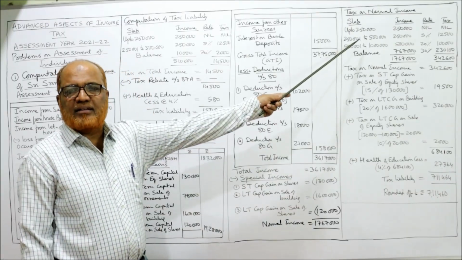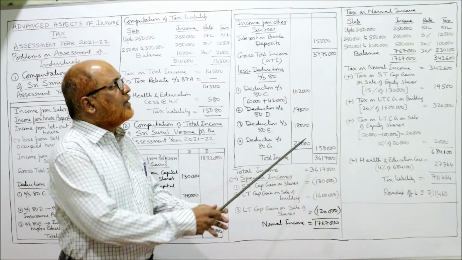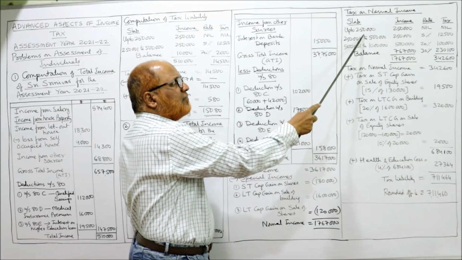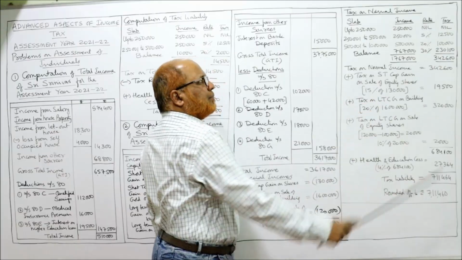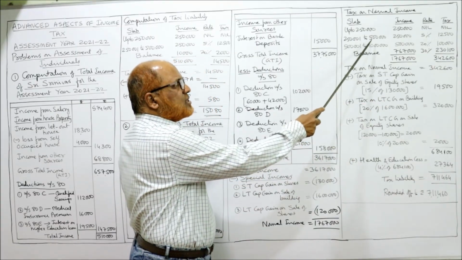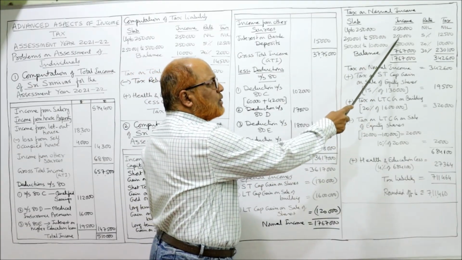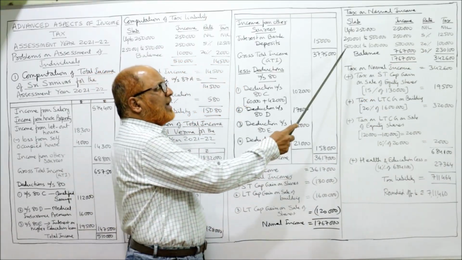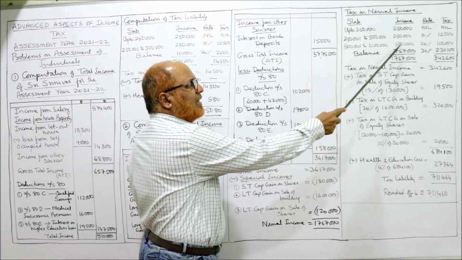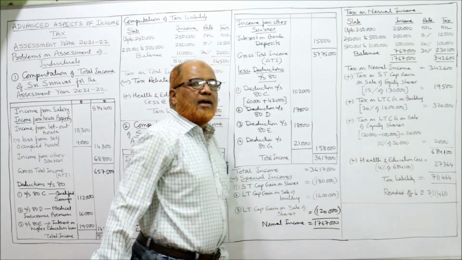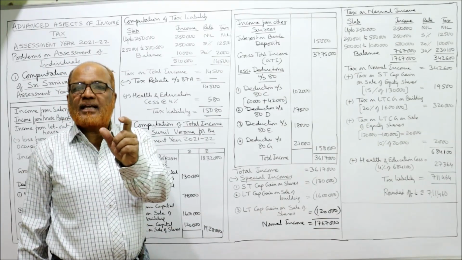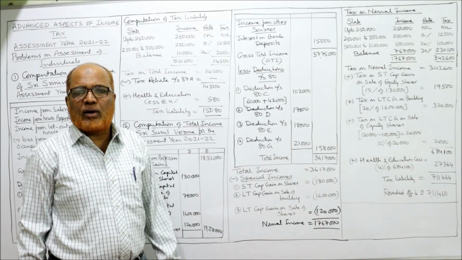So first we calculate the tax on normal income. Tax on normal income, slab rates: up to 2,50,000 income, nil. Second slab, 2,50,000 to 5 lakh, income is 2,50,000, 5%, 12,500. The third slab is 5 lakh to 10 lakh, 5 lakh is the income, 20%. Excess over 10 lakh, 30%. So how to find out the excess over 10 lakh?